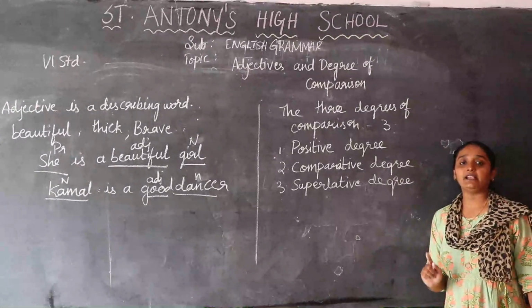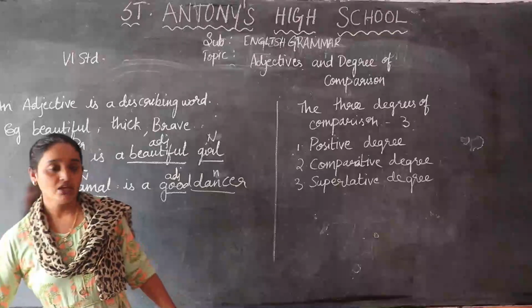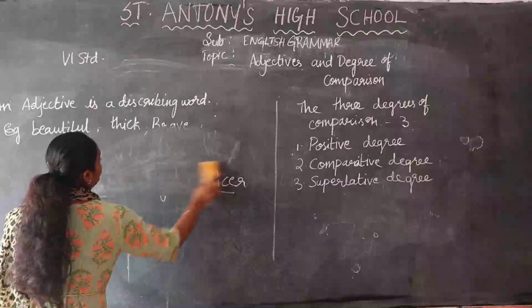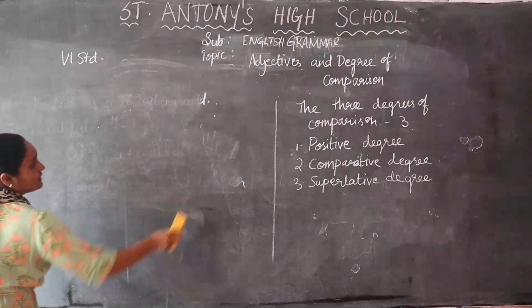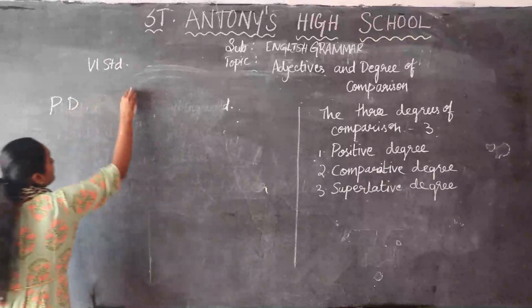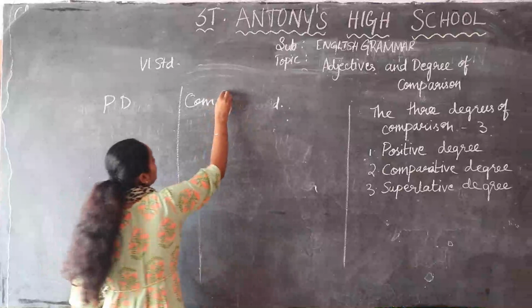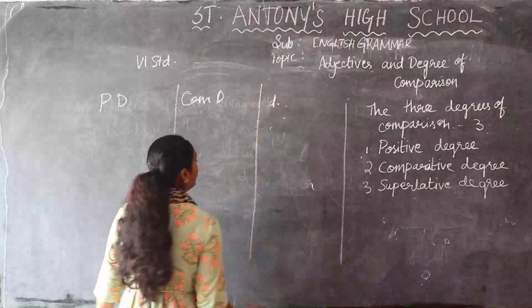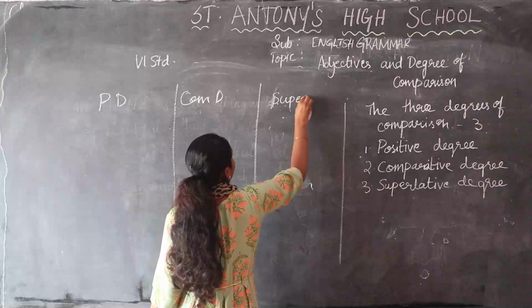By giving an example, I will explain how you can form these three degrees. First is the positive degree, then the comparative degree, then the superlative degree.